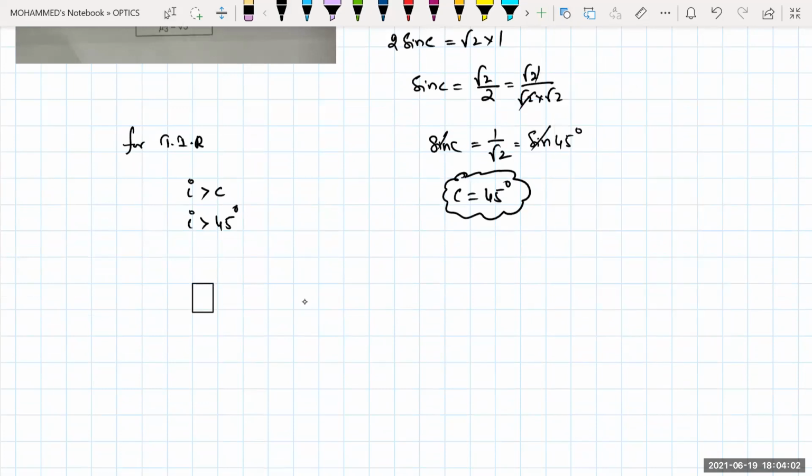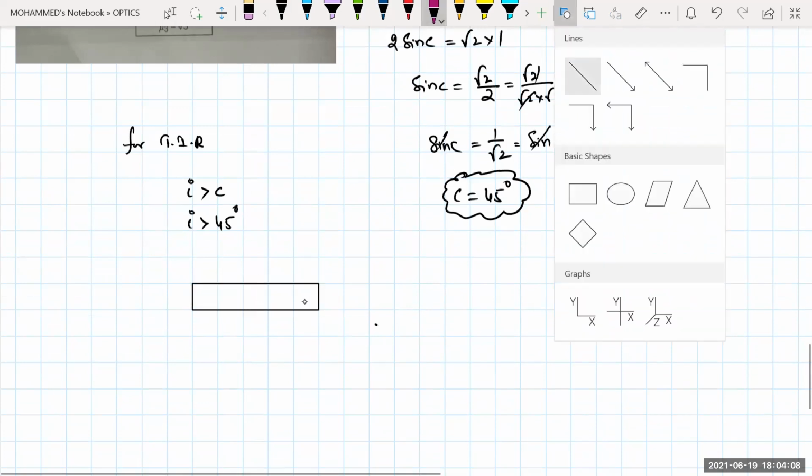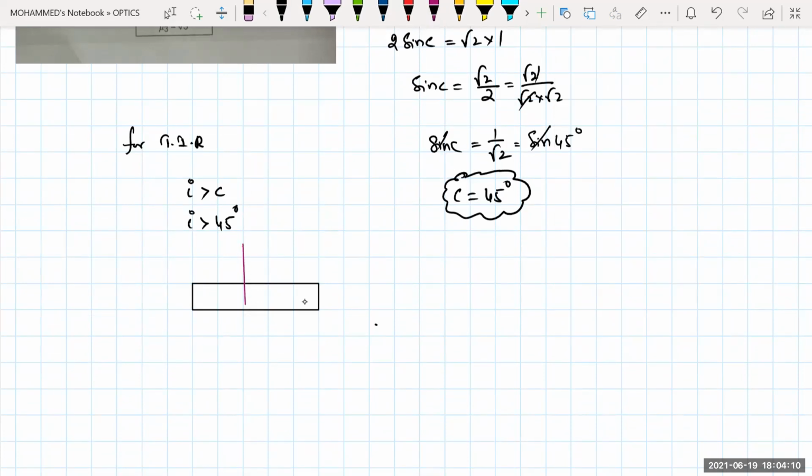If I take the lower surface right now, the ray of light has been incident on this one. So this will be the angle of incidence I. This is C and this is D. Here it is mu2, that is nothing but 2, and this is your mu3, which is equal to root 3.